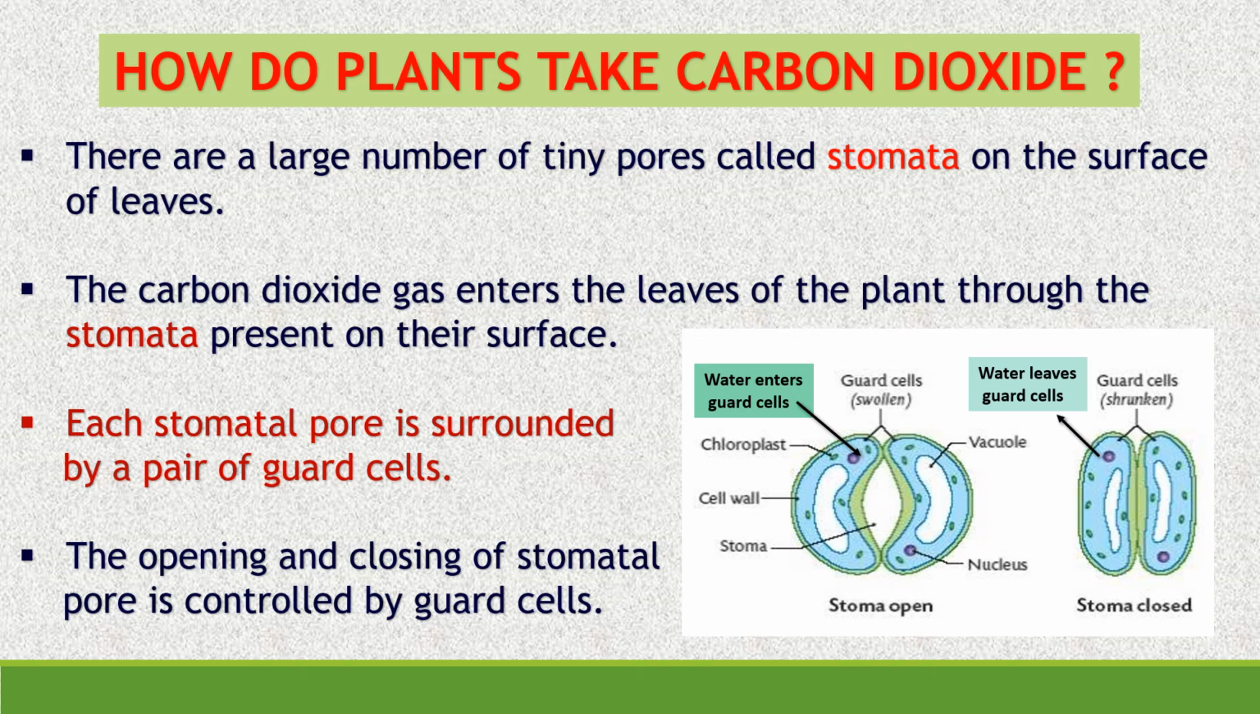And here in the picture water enters the guard cells. When water enters, the guard cells become swollen and the stomatal pore becomes open, so that the carbon dioxide gas enters into the stomata. And in the second picture, the stoma is closed. Here what happens? The water leaves the guard cells. That's why the guard cells shrink and the stoma gets closed. So in this way the opening and closing of the stomatal pore is controlled by the guard cells, and the exchange of carbon dioxide takes place.